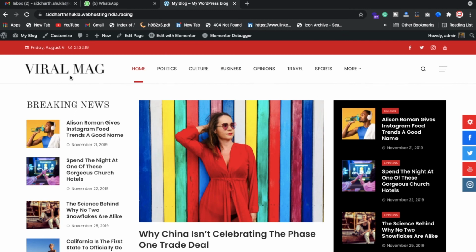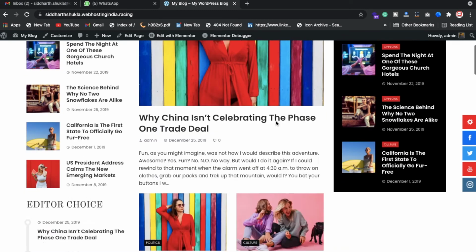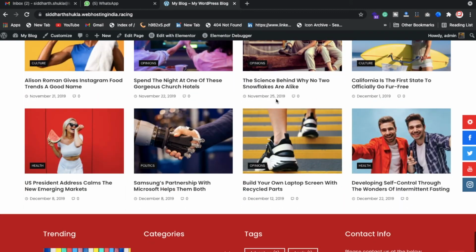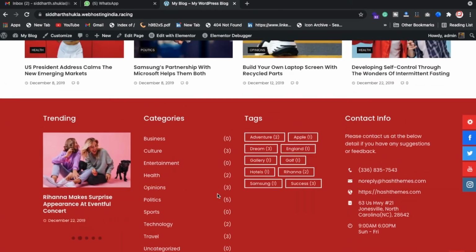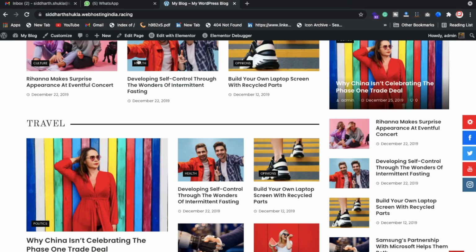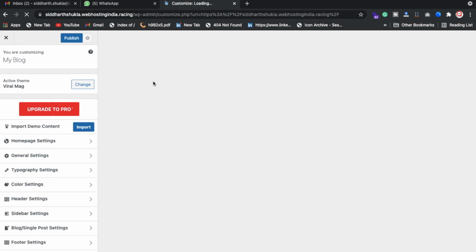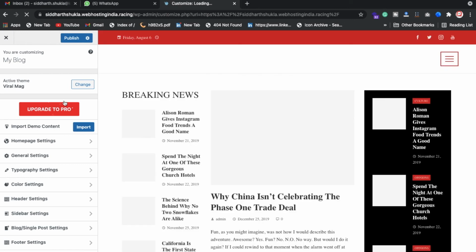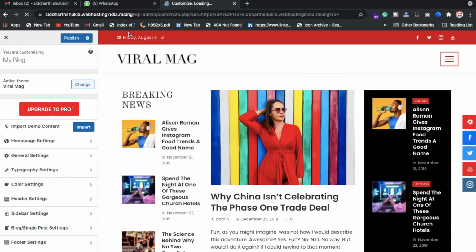So if you want to change a logo, menu and header part, as well as footer part, and UI part also, if you want to change something, what you need to do is just click on the customize part here after logging into the admin panel. Once you click on the customize section, then you can easily manage your website as compared to any other CMS. Also, you can check here, if you want the pro version, of course you can buy it from there, you need to update.